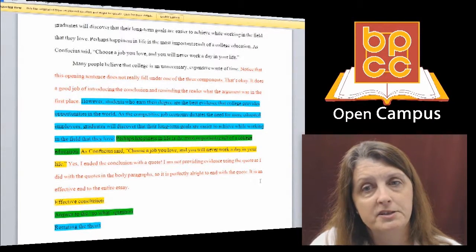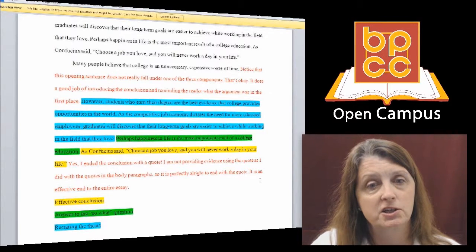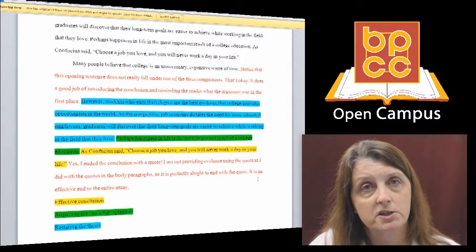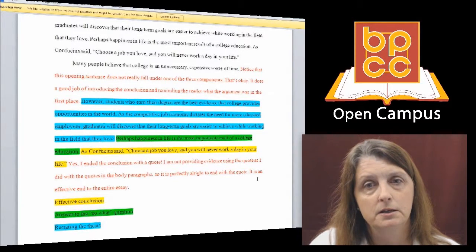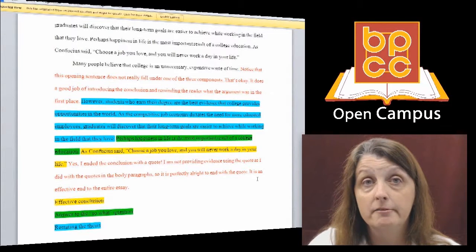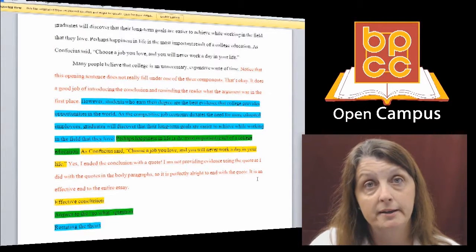Perhaps happiness in life is the most important result of a college education. That's the answer to the so what question. Why is this paragraph important? Why is this essay important? Why is college necessary? Happiness in life. There you go. That's a pretty decent answer to a so what.